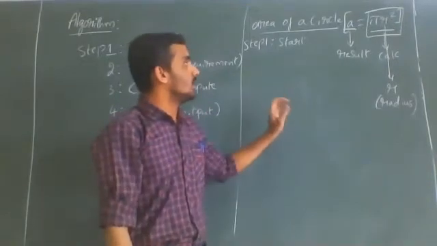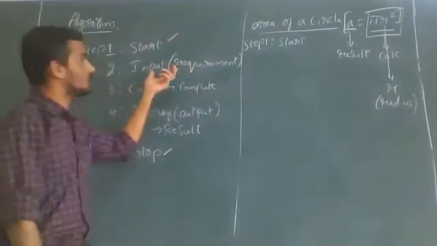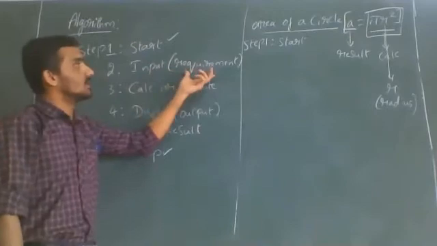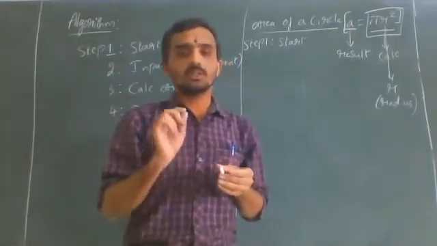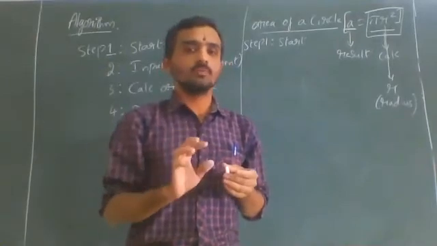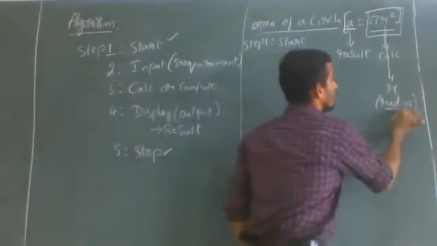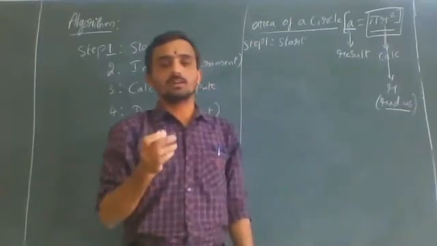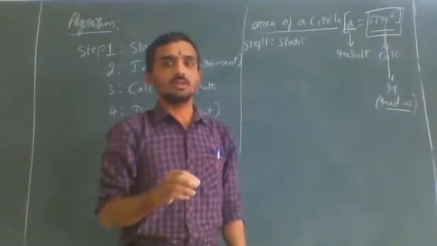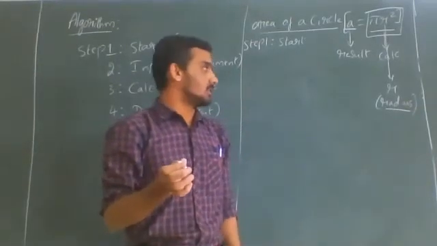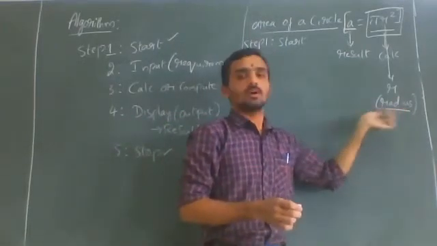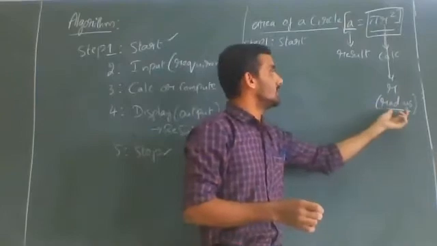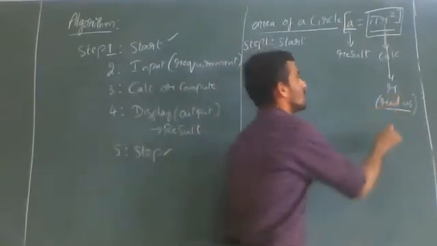Now, the second step: we should know what is required. Generally in a circle, what is the most important thing required? Everybody will know that it is nothing but the radius. If radius is there, you can calculate the area, circumference and diameter of a circle. So radius is a must for a circle. That we can call the requirement. So for a circle, radius is the requirement. This becomes our input.